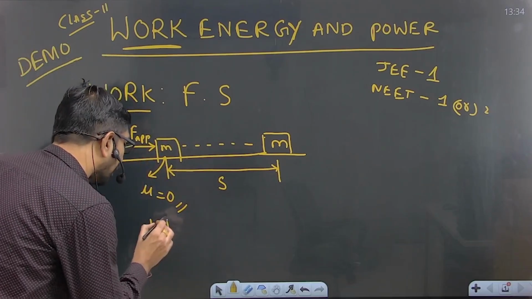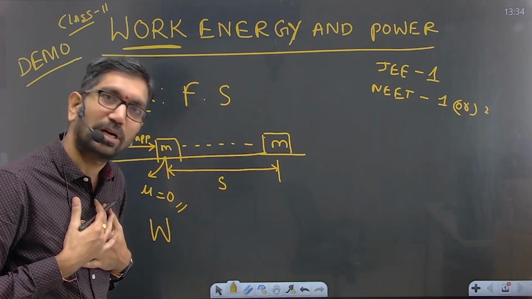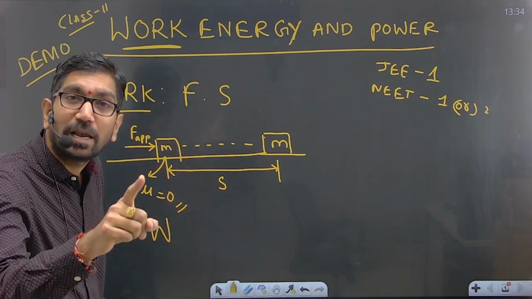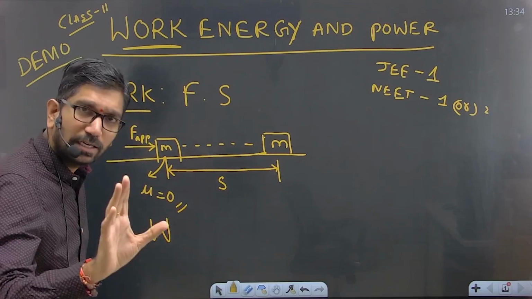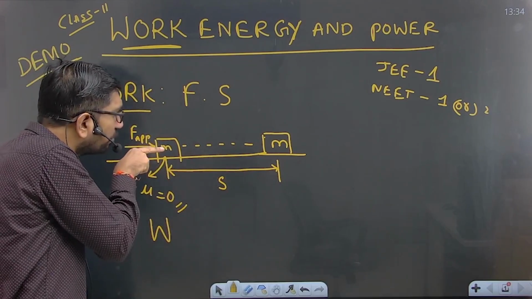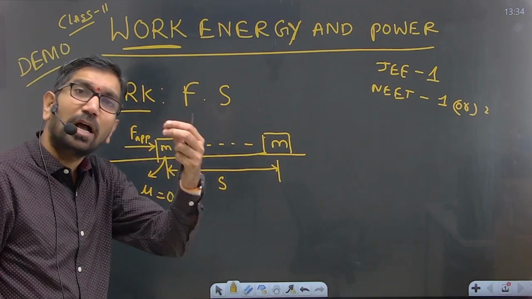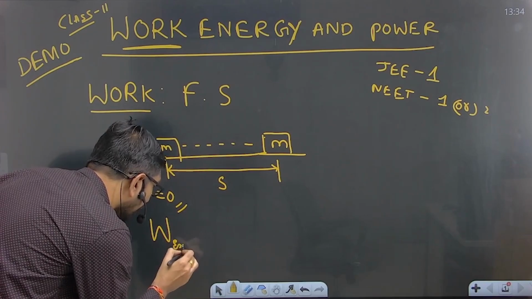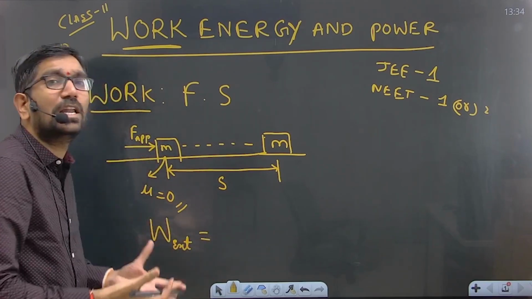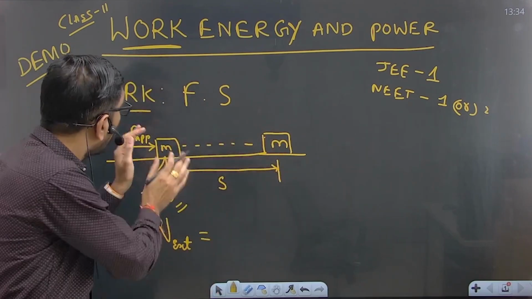Now if anyone asks you what is the work done on this block, you have to tell that this is work done by you, because you are applying the force with your finger on the block. If you apply some force, it moves from one place to another place. So this work is called external work. Externally, you are doing some work on the block.